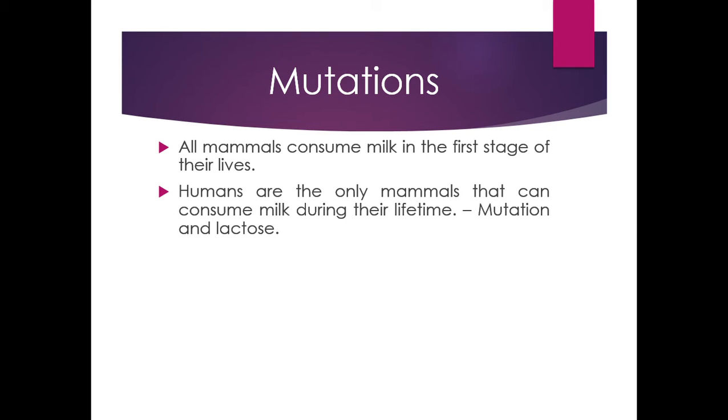But here's what's interesting. Humans are the only mammals that can consume milk during their lifetime. And this is interesting because, of course, when we're babies, we consume milk all the time. It's because of the same reasons as other species, in order to have enough nutrients and, of course, to grow appropriately. But it is possible to drink milk in other stages of your life. When you are not an adolescent or when you are an adult, even, you can consume milk. But how is it possible?